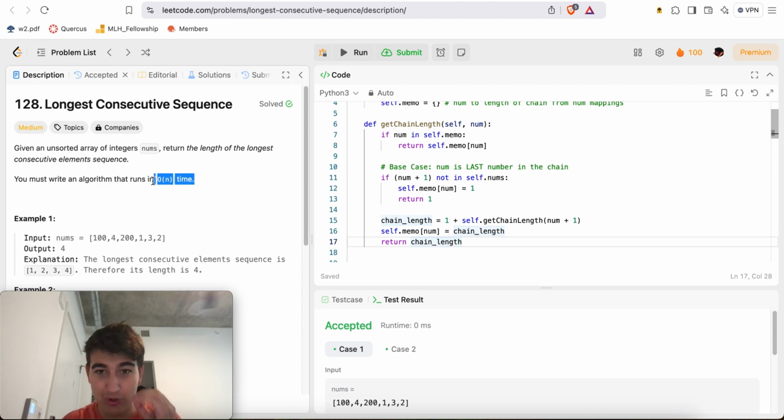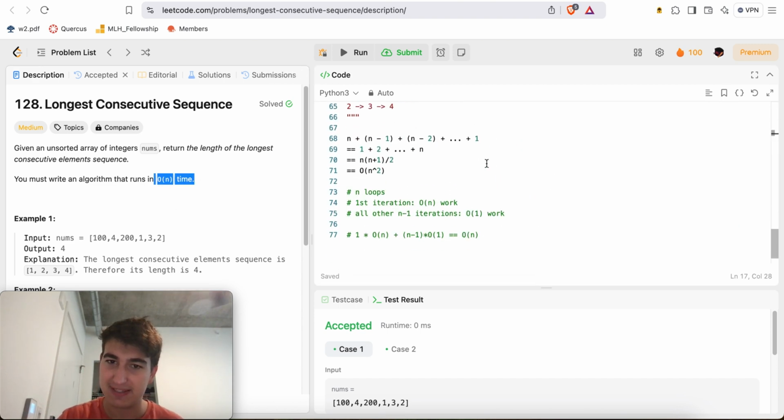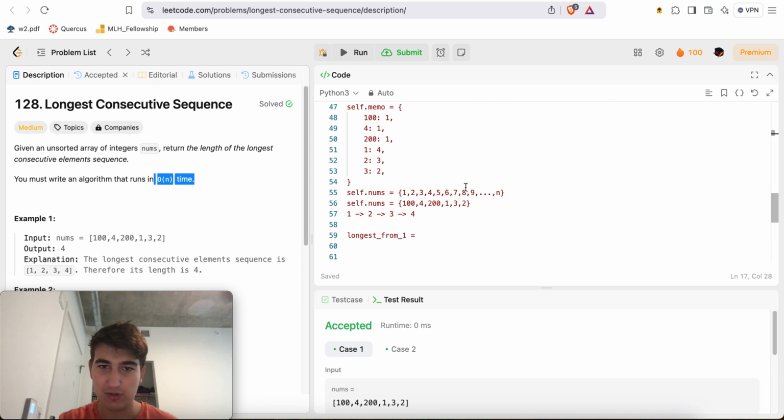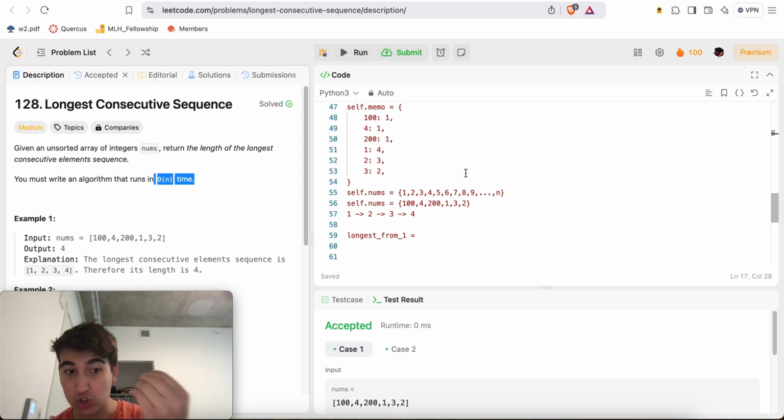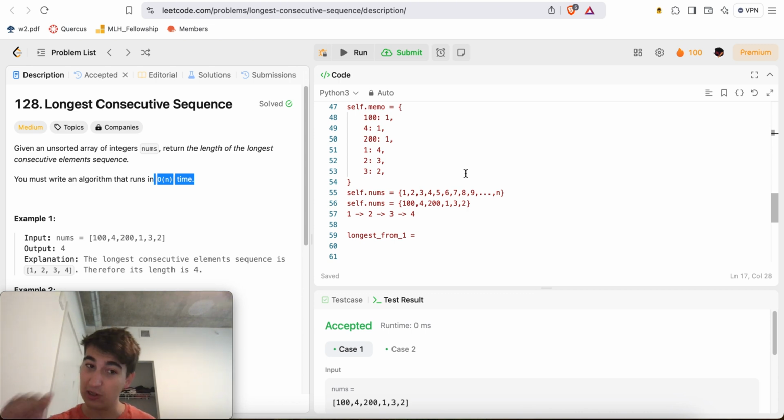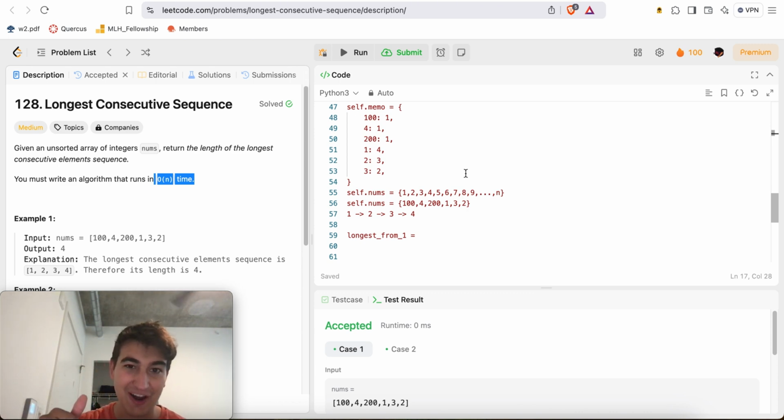So I really hope that explanation made sense, at least in terms of the algorithm and why it works. I just really want to clarify why this solution is actually O of n time. The point is that for each number, you will store the length of the longest chain from that number so that you can look it up in O of 1 time if you ever need it later on. And as you go through the chain, starting from a specific number, every number that you see in the chain as well, you will recursively compute the length of that number's chain.